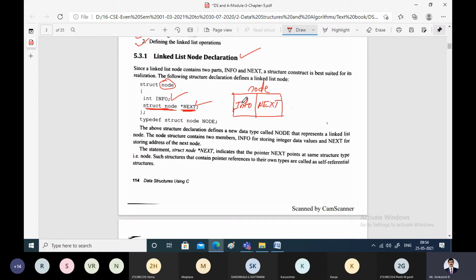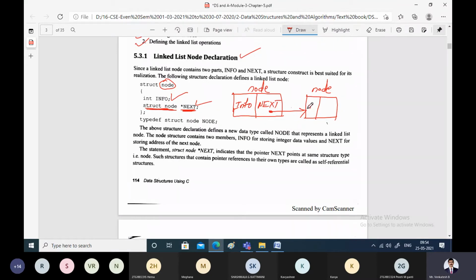That means we can store integer type of data here. The data type of next here is struct node. That means this in turn will point to the next element, which is again a node. That's why its data type is struct node. It is a pointer which points to another node.